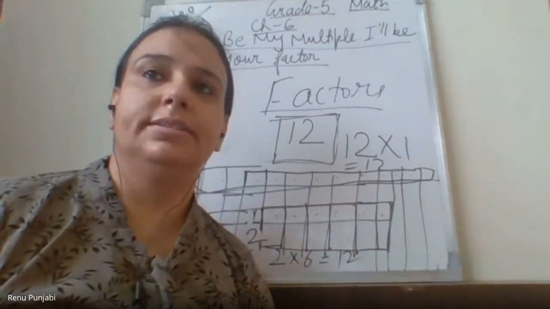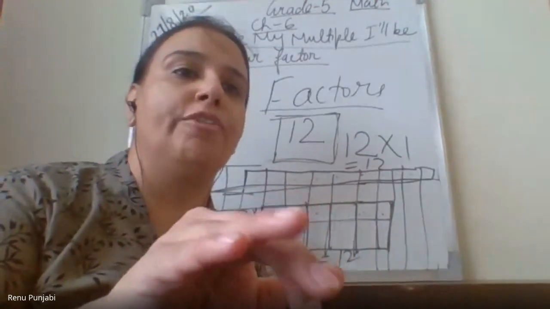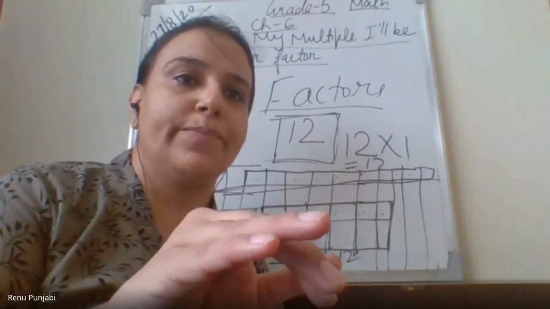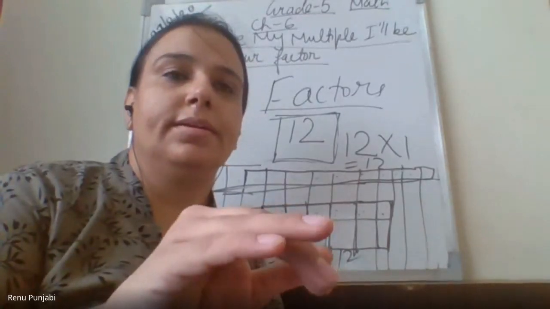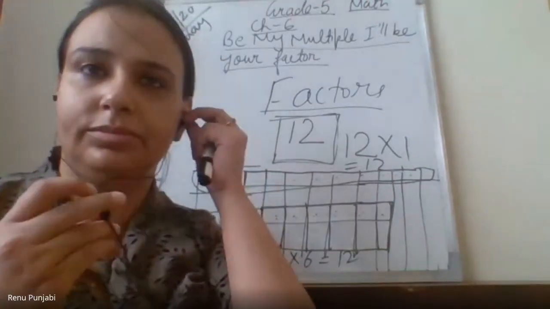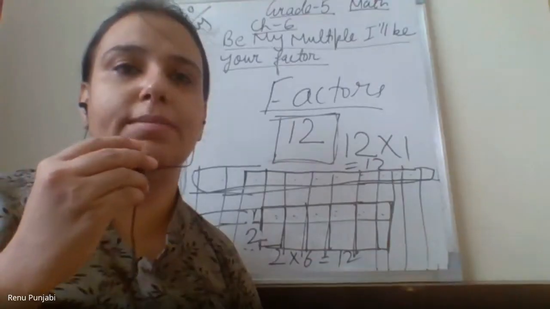Okay. Aheli, your camera is off. Preet, you are doing? Aheli, your camera is off. Renu, ma'am. Yes. 3 columns, 3 rows. Camera is off. Renu Punjabi, ma'am. Swara, yes, tell me.